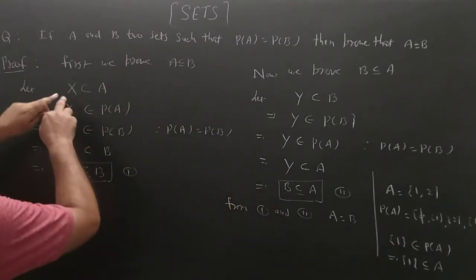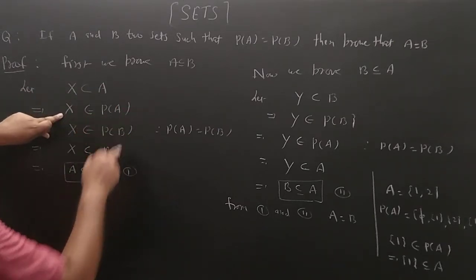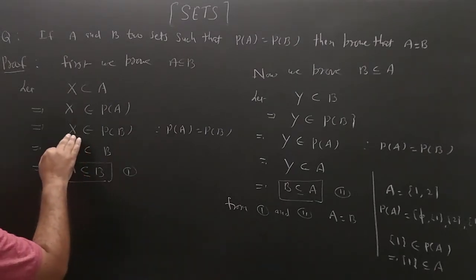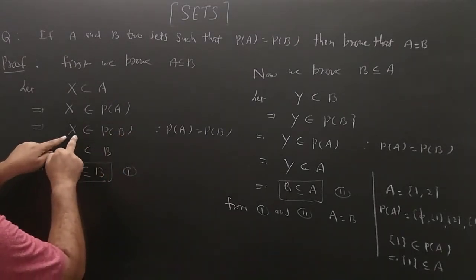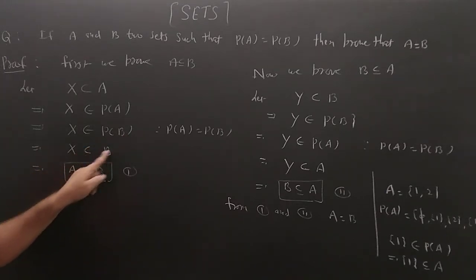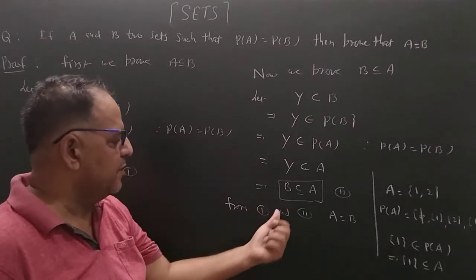So here we start with S, a subset of A, then S will be the element of the power set of A, but the power set of A is equal to the power set of B. Now S belongs to PB. If S is the element of the power set of B, that means S should be the subset of B. So we have A subset of B, and similarly we have B subset of A, then A equals B.